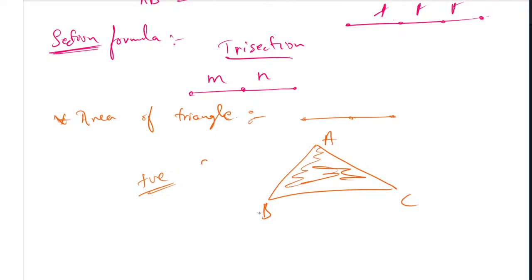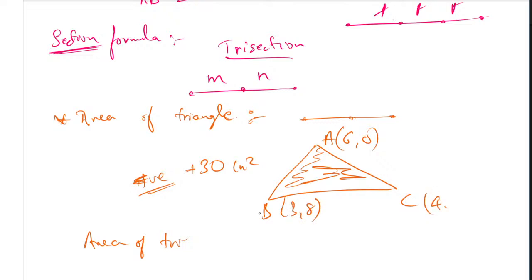For example, the area of the triangle is 30, or sometimes you will get a negative value, minus 30; then we can find the area of the triangle. If the area of the triangle becomes 0, what does it mean? If the 3 points given are 6, 0, 3, 8 and 4, minus 4, and when you use the formula and get the answer as 0, what does it mean?